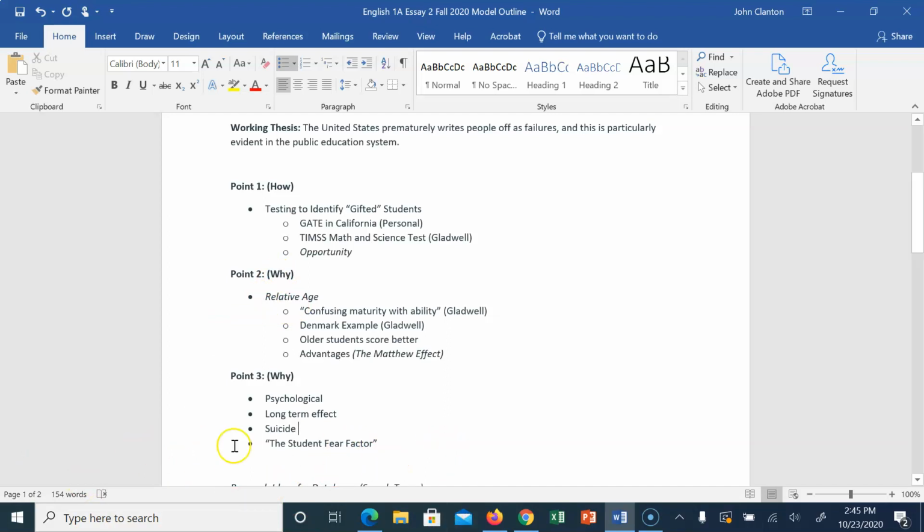Another thing that came up in our discussion was the student fear factor. These students may feel unworthy because they didn't score high on this test a long time ago, and it stays with them.